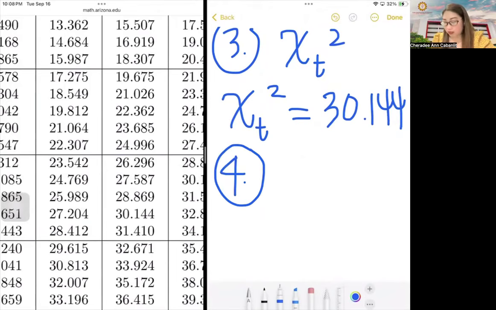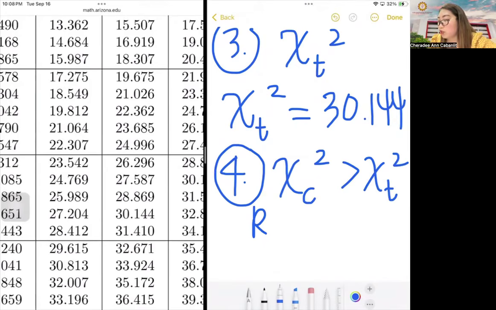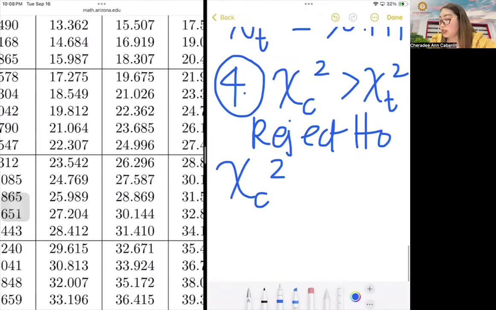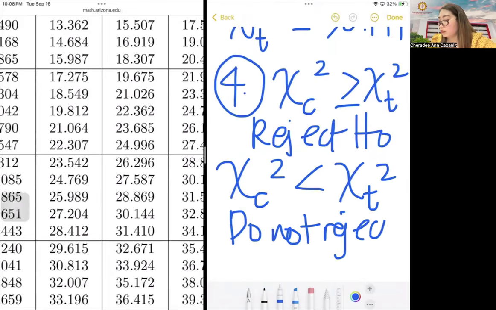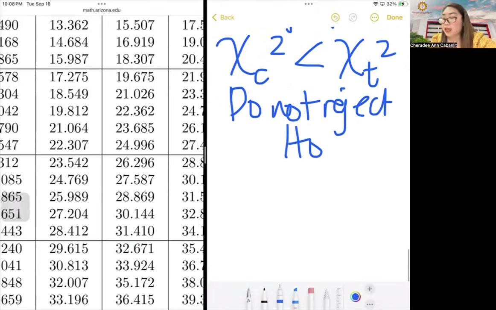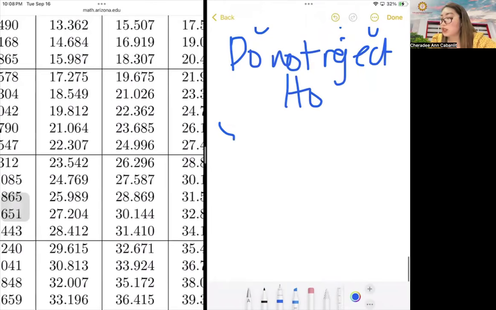Okay, fourth step is your decision rule. So, therefore, if chi-squared is greater than, automatic naman siya, no need absolute value. Chi-square man, no? It's always positive. Is greater than or equal to the chi-square table value, we reject HO. And then if the chi-square value is less than the table value, we will not reject.